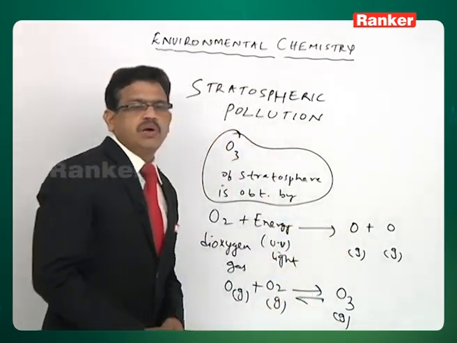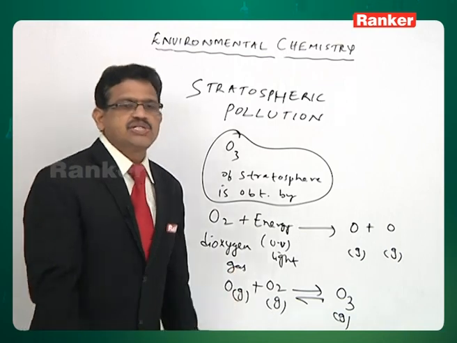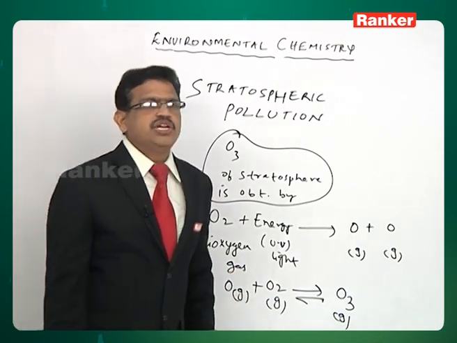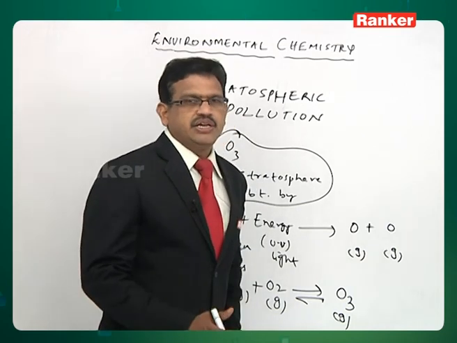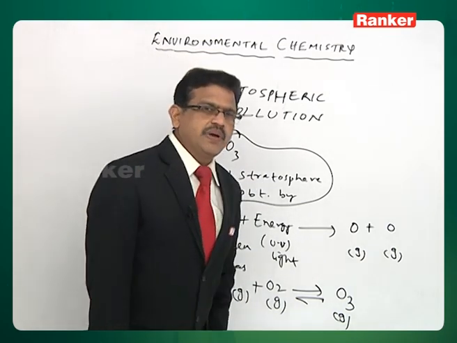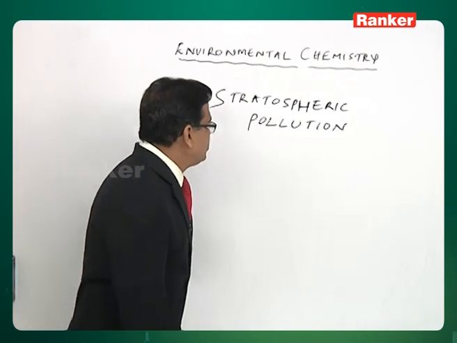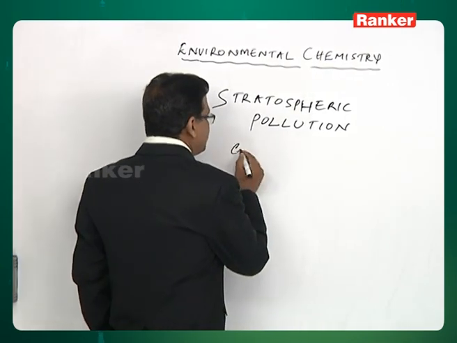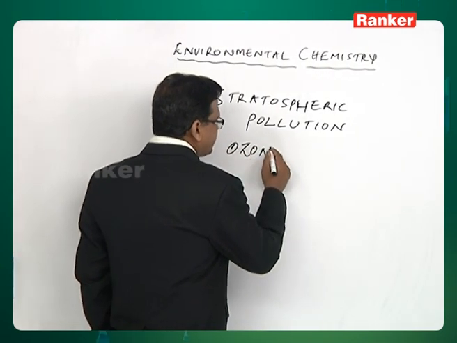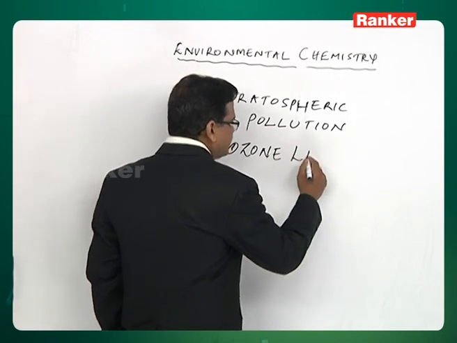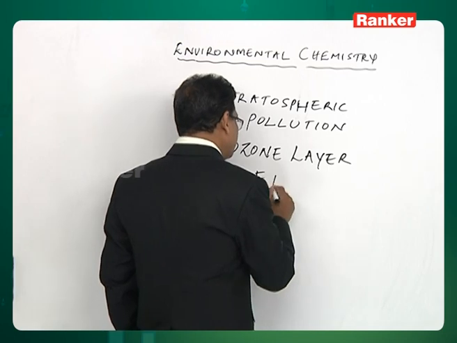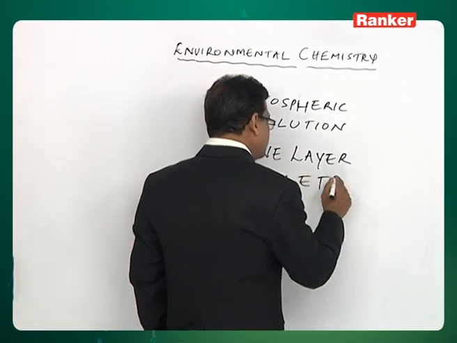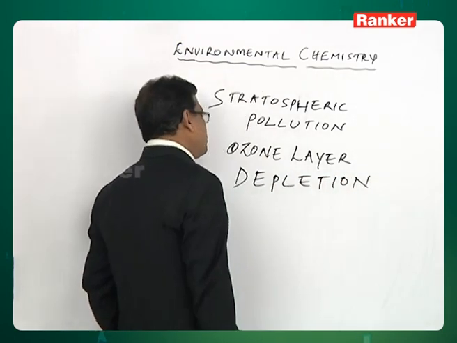The ozone molecule produced is thermodynamically unstable and gets decomposed into molecular oxygen whenever it takes up energy again. This stratospheric pollution is discussed as ozone layer depletion.